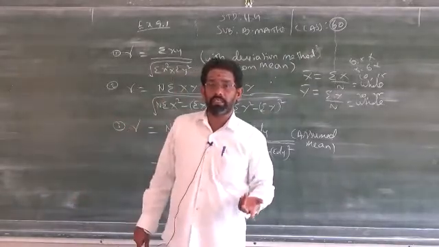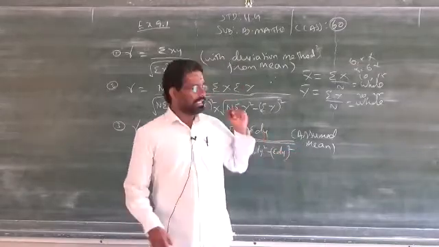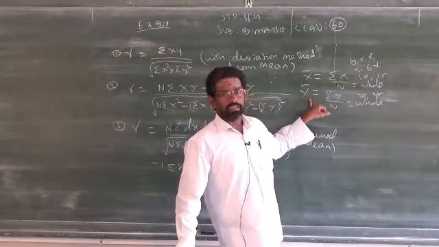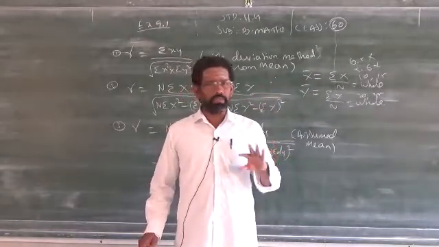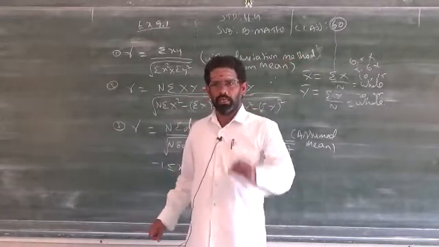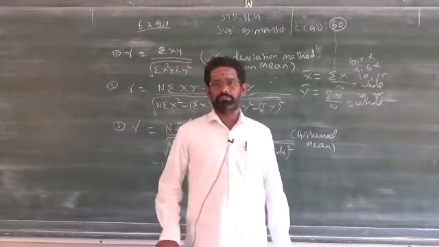What does natural number mean? 1, 2, 3, 4, like that. Clear? There is no decimal. If you got a decimal value for x bar and y bar, for example, x bar is a whole natural number but y bar is in decimal format, you cannot use this formula. You can use this first formula only when x bar and y bar are both numbers without decimal digits.